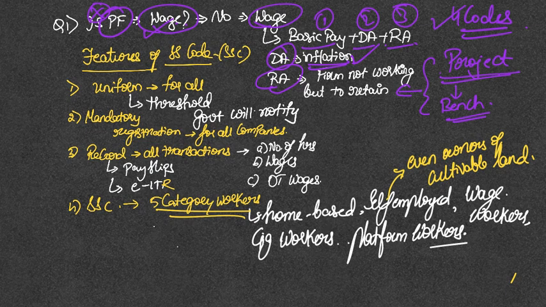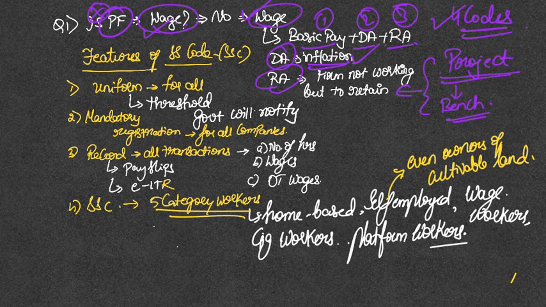So that is retaining allowance. Even that is considered to be a part of the definition of wage. Everything else is not. So you don't have to worry about the exclusions part. You just remember that these three constitute wage. So a PF is considered to be a percentage of wage.